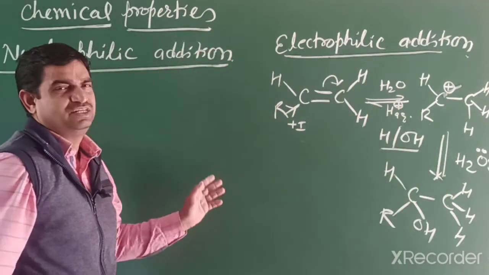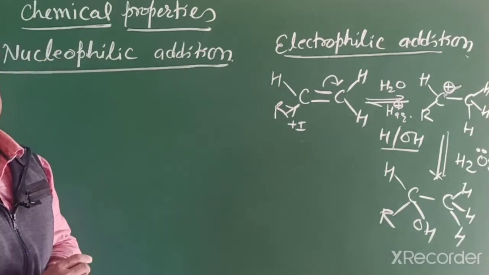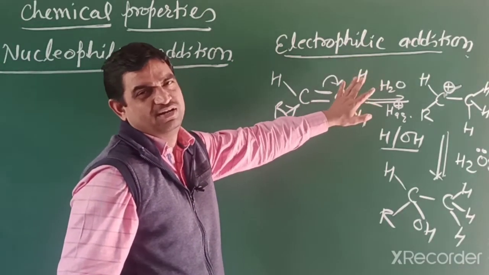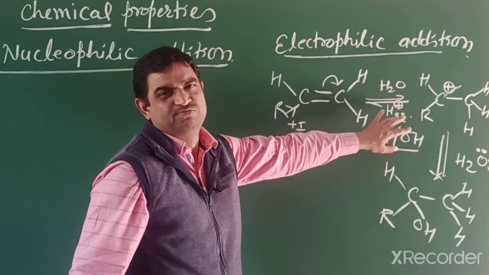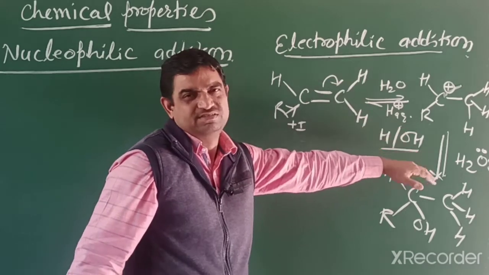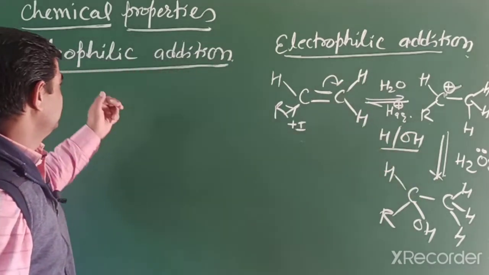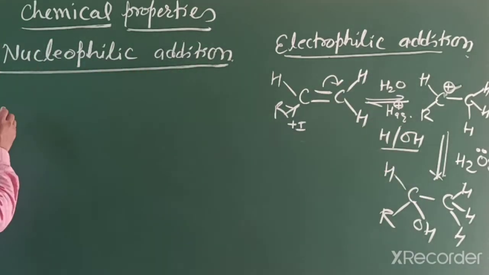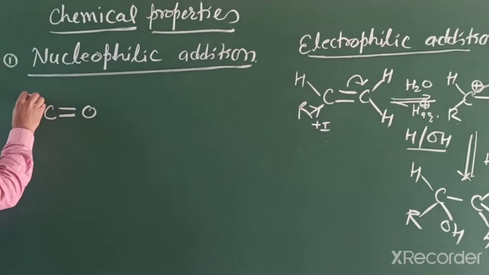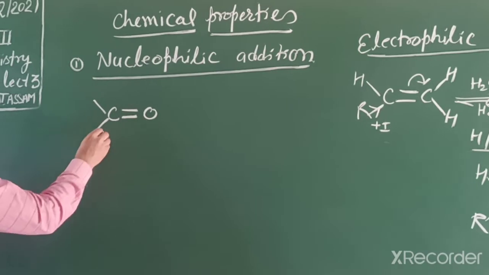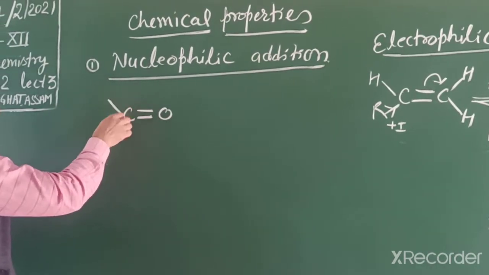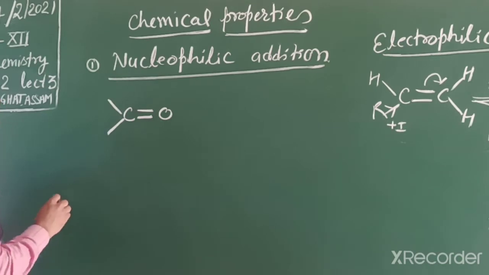For comparison, electrophilic addition means that in the reaction there is first addition of an electrophile, an electron loving group. In a pi system electrons are available, and then the nucleophile attacks. In a similar way, consider a carbonyl compound. If we write it like this, the carbonyl compound may be an aldehyde or a ketone.